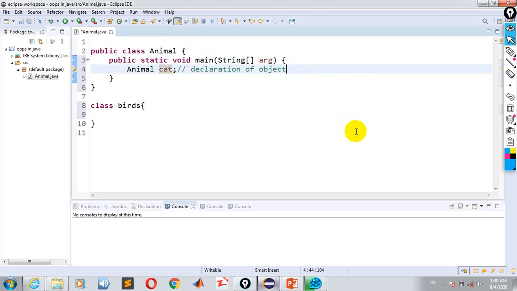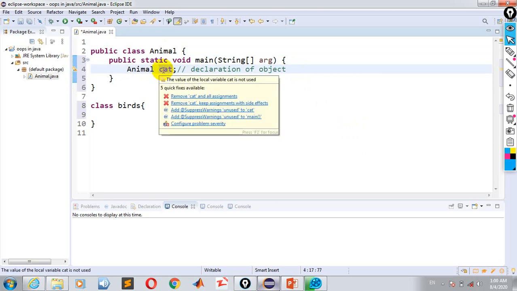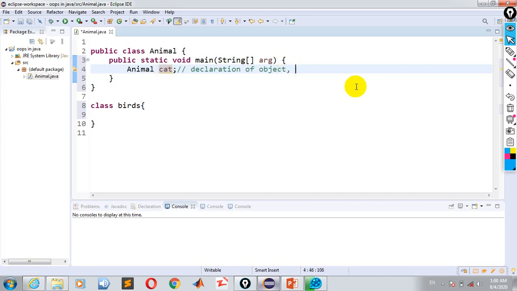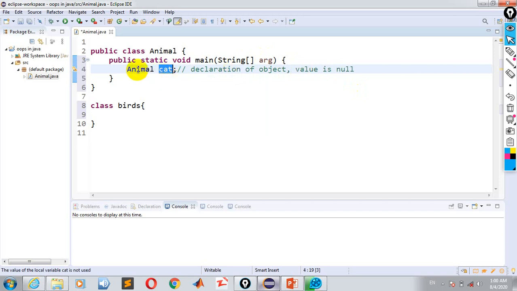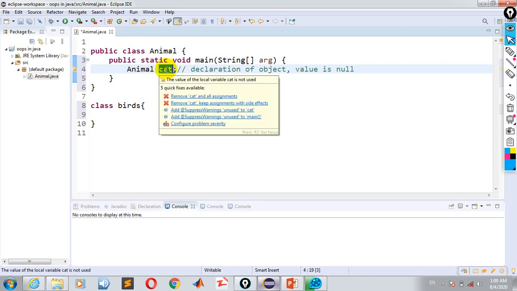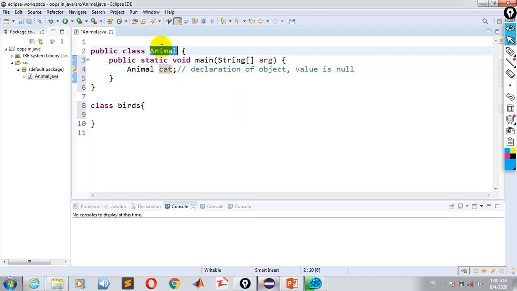In this case, what will happen is that the object will occupy memory and the value of that memory will be null. The memory has been allocated to this cat, for this blueprint, for this class.